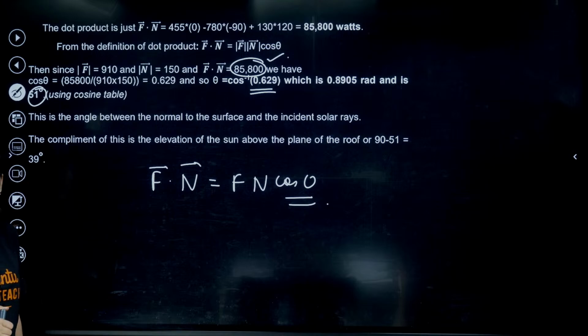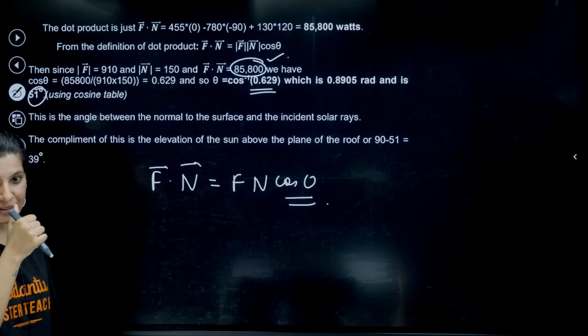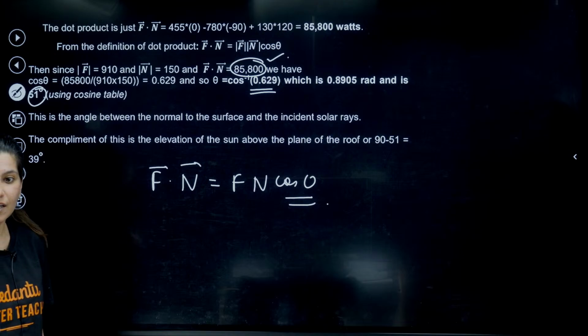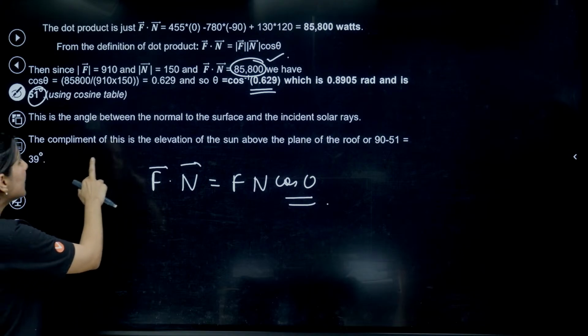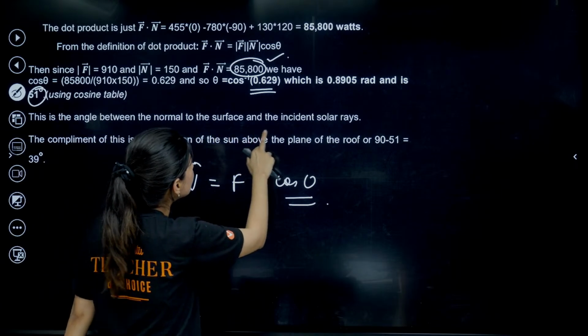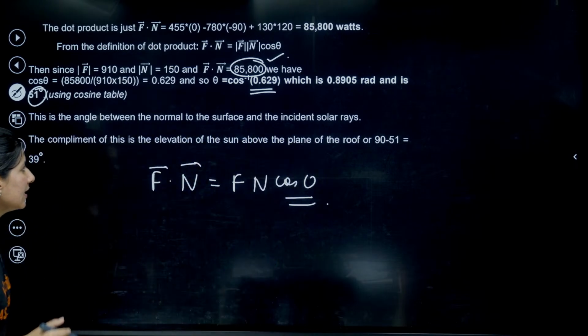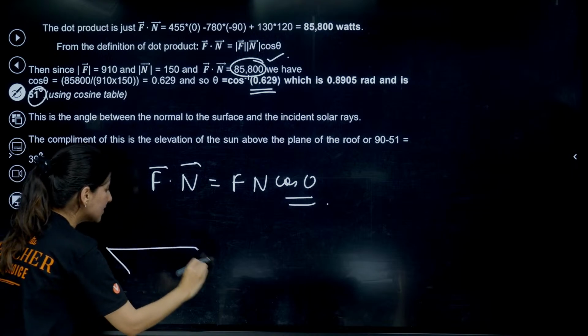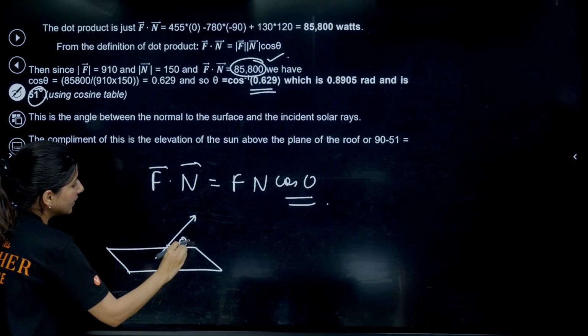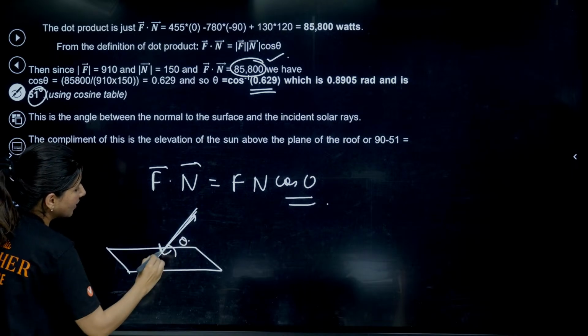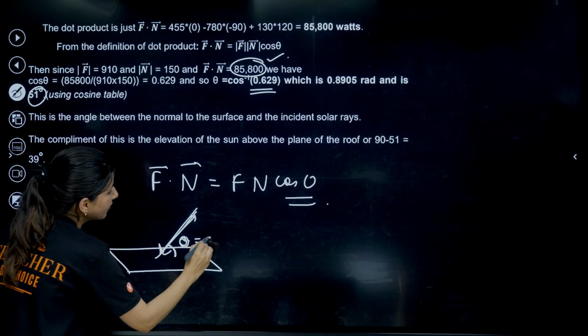Okay, 51 degree. Now, if you understand the problem nicely, this is the angle between the normal to the surface and the incident solar rays. So over here we have a surface, and these are the sun rays coming. So this angle is 51 degree.